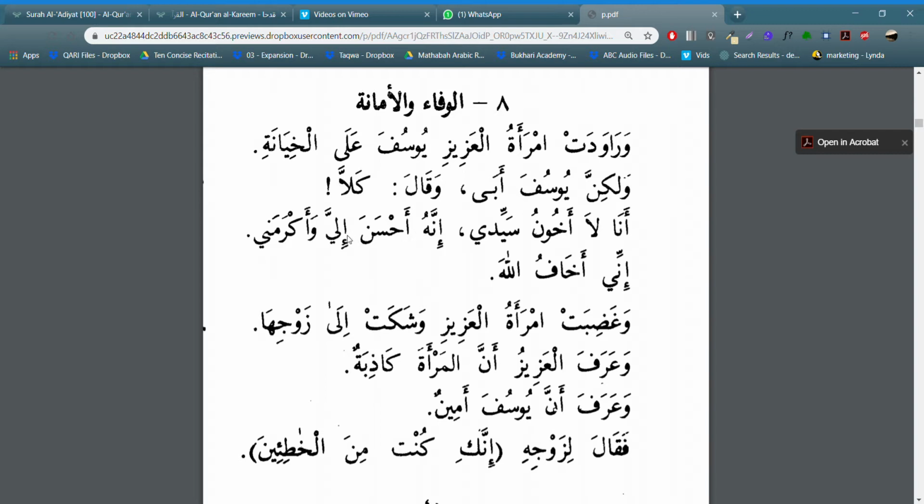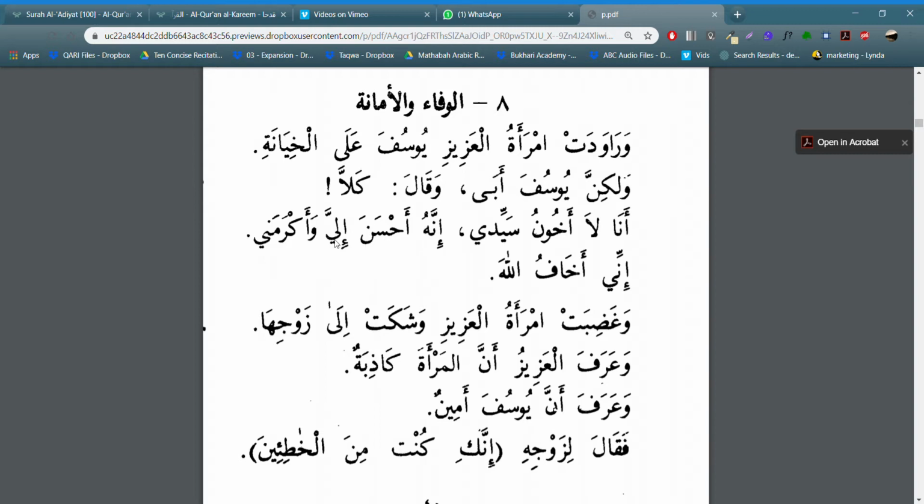إنه أحسن إلي وأكرمني. So in this case, we're going to learn two things. What is أحسن, because it looks really weird, and what is عطف. So inna is from inna, anna, ka'anna, layta, la'alla, lakinna, similar to lakinna over here, and it's going to have an ism. Usually when it comes to the huruf mushabbaha bil-fi'l, if there is a noun or a pronoun attached to it, that's going to serve as the ism of it. So in this case, who is attached to it? It's going to be the ism of inna.